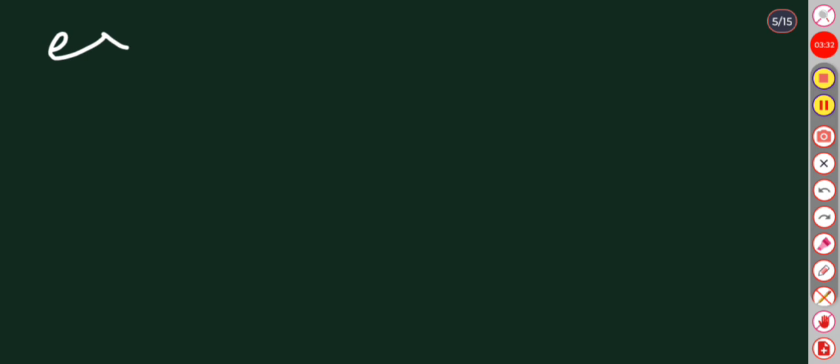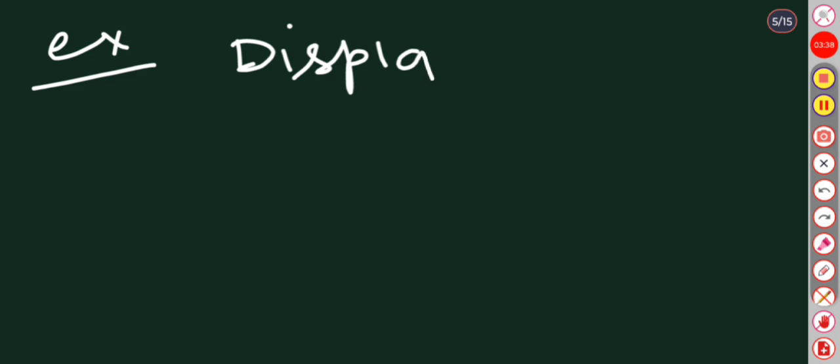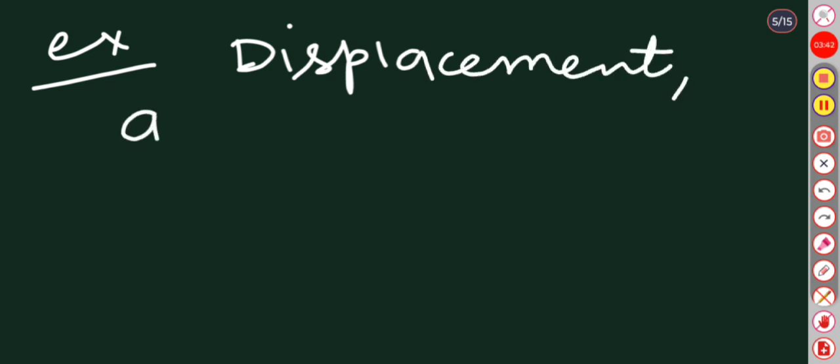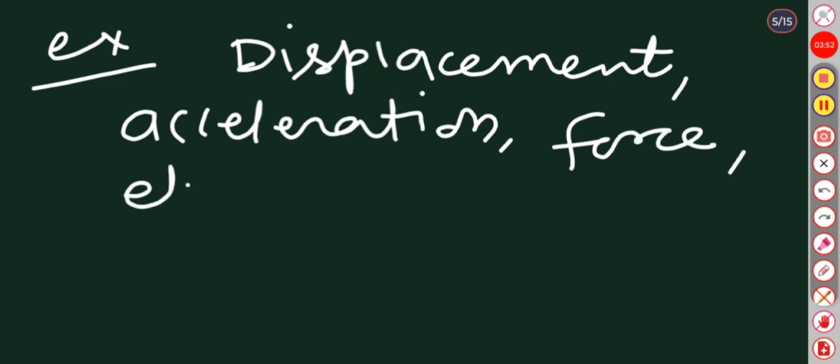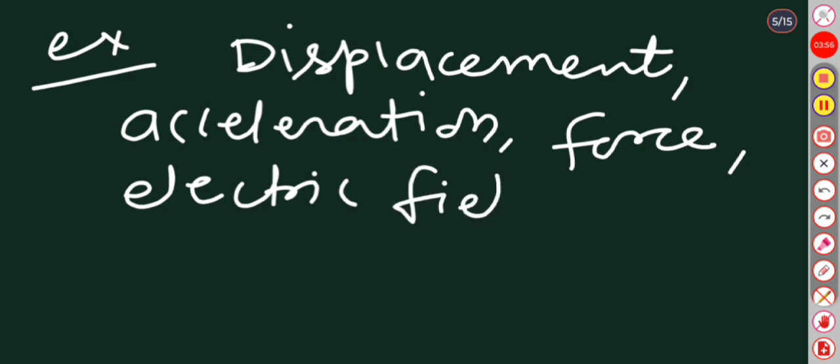For example, displacement, acceleration, force, electric field, etc.